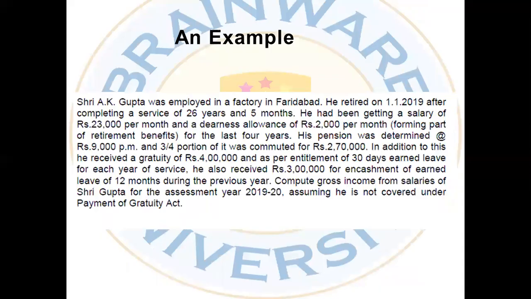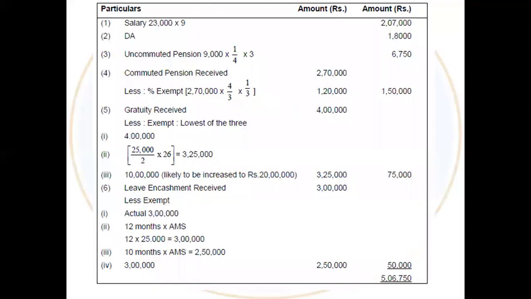Because in the sum it has been said that 3/4 of it was commuted for rupees 2,70,000. So his actual pension was 9,000 per month. After that, he decided he will commute something, and he got 3/4 commuted. So automatically we will deduct the 3/4 from the 9,000. Obviously he will get the 1/4 portion of 9,000 per month. So that is why it is 9,000 into 1/4 for the 3 months. So the amount is 6,750.